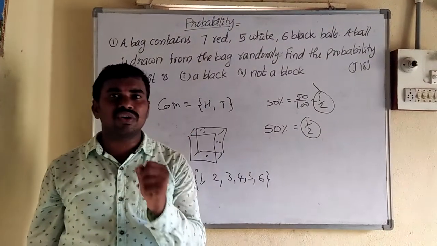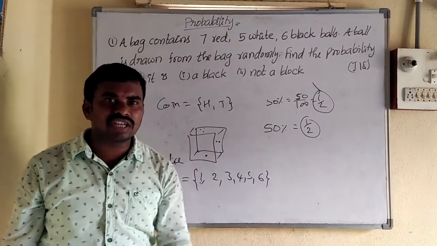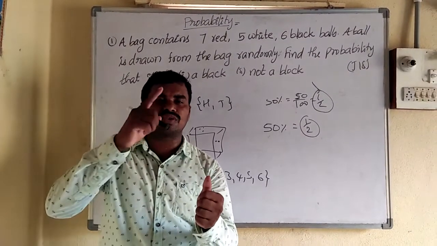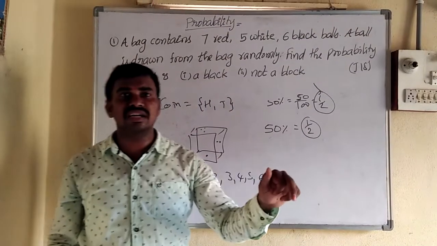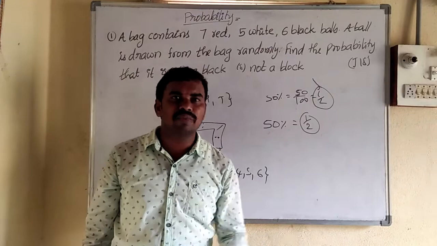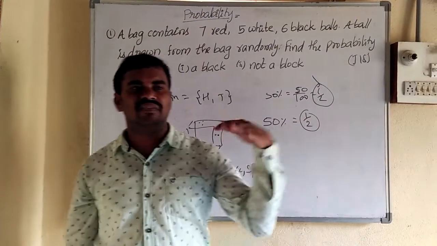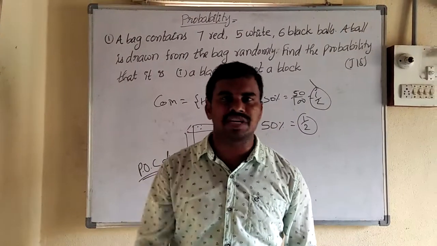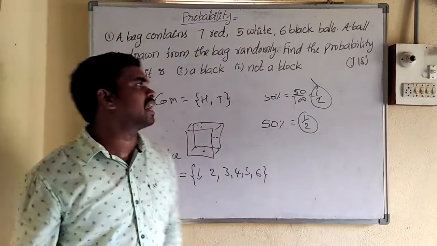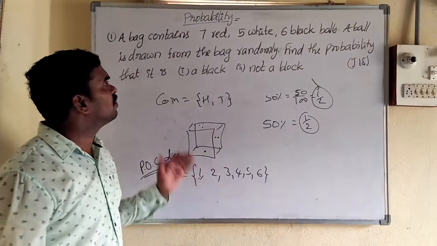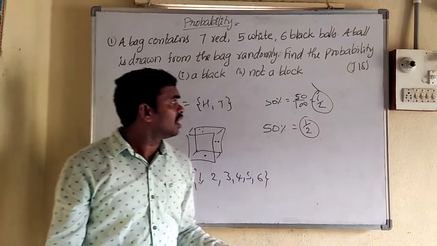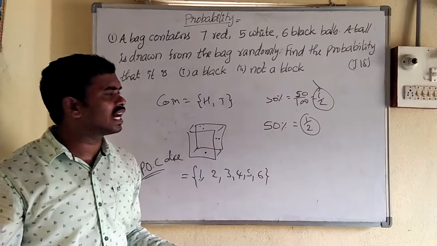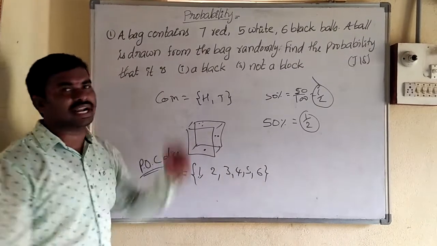Before tossing a coin we know what the outcomes are, one is head, one is tail. But only after tossing can we say. Before tossing we can't say whether it becomes head or tail. So that is called a random experiment.